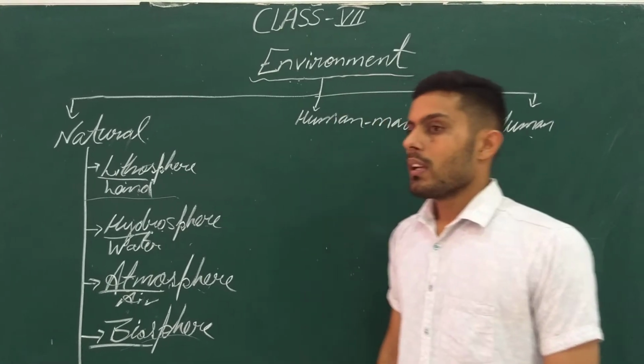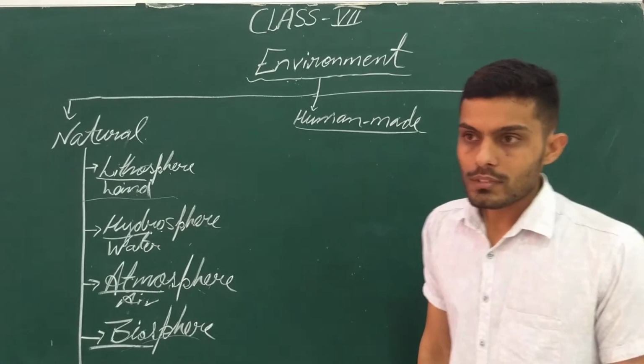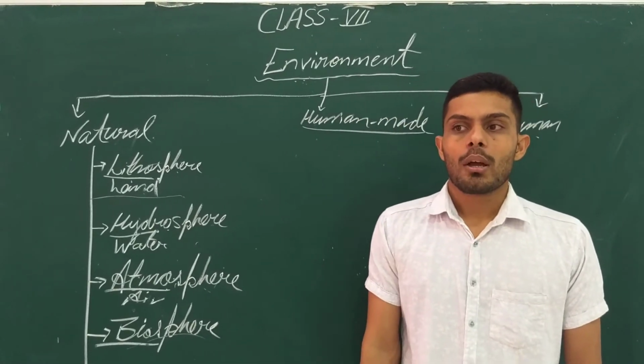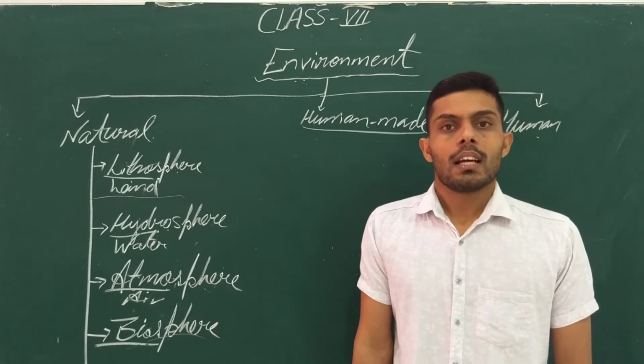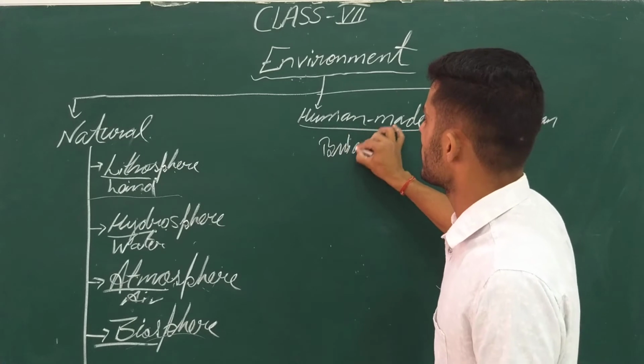Our second is the human-made environment. Human-made environment means the environment which we make by ourselves. For living purposes, for example, we make our buildings.